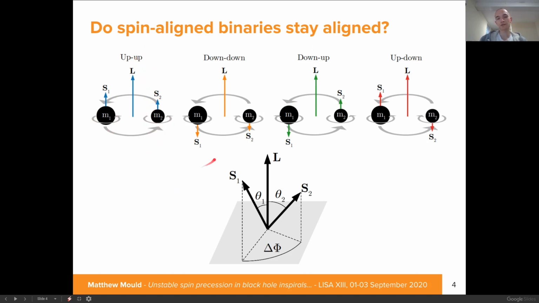So the question we want to answer is, are these configurations stable? In other words, if we perturb these exact alignments slightly, how do the spin vectors behave? We'll measure these misalignments with the tilt angles θ1 and θ2 between the spins and the orbital angular momentum.